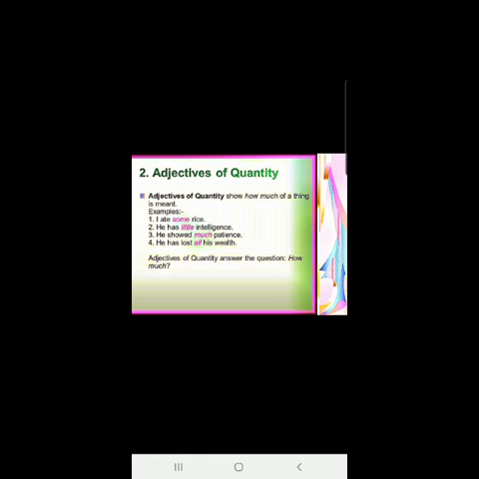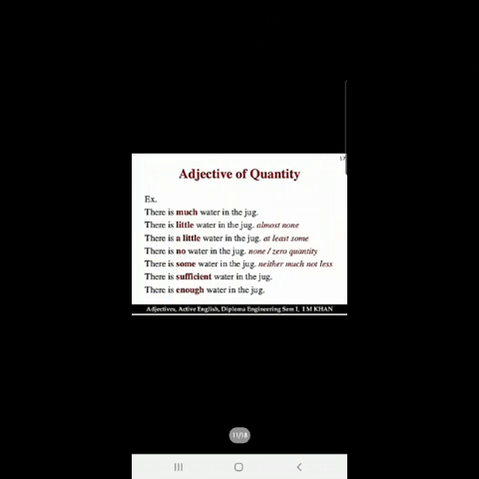He showed much patience. Patience is a noun which cannot be counted. So much is an adjective which is telling us about an uncountable noun, patience. He has lost all his wealth. Here wealth is the noun and all is an adjective which is telling us about an uncountable noun, wealth. Alright children? This is the difference between adjectives of quantity and adjectives of number.